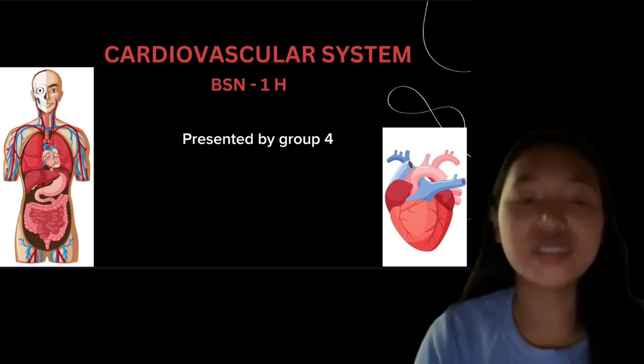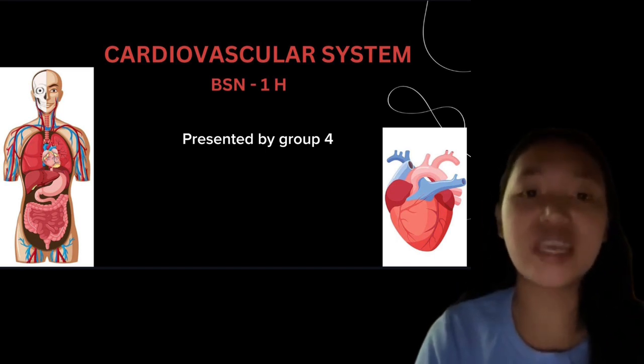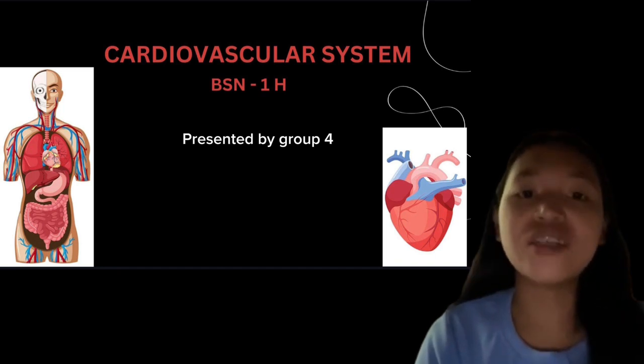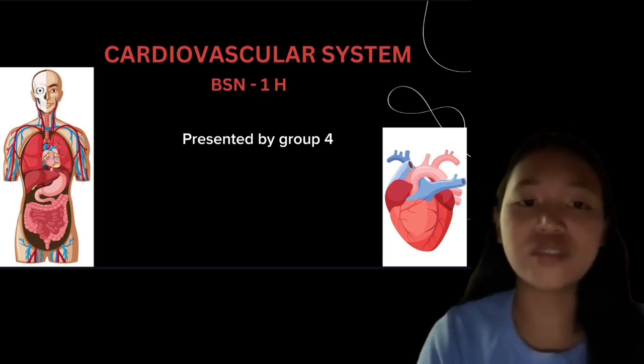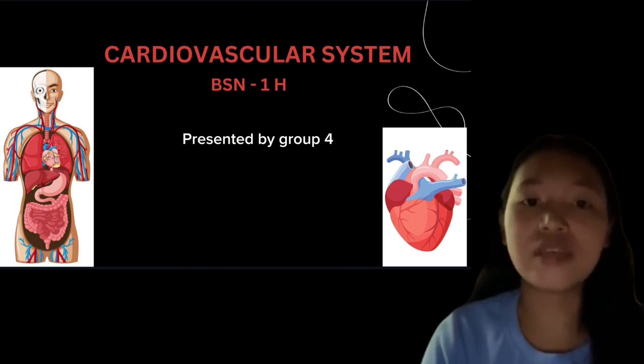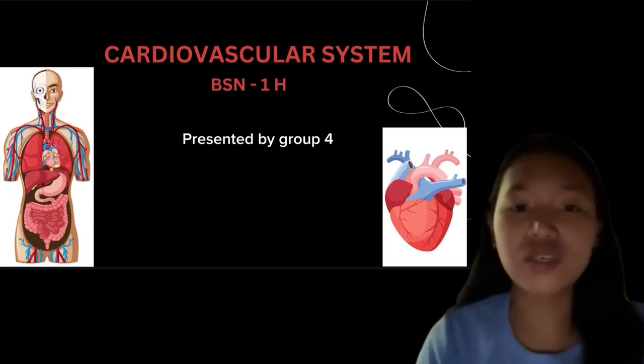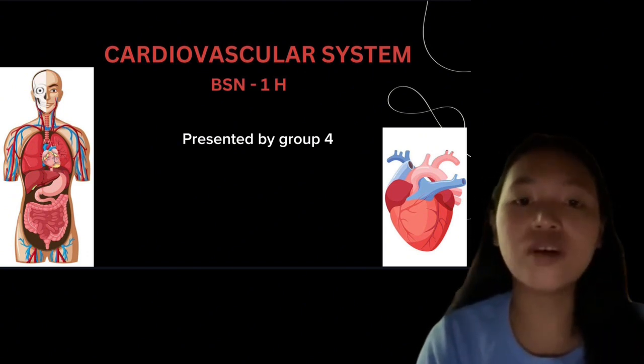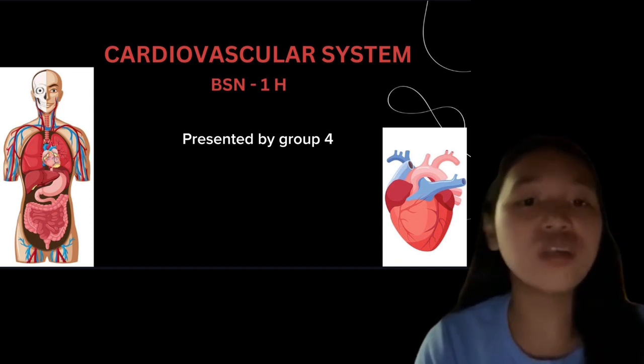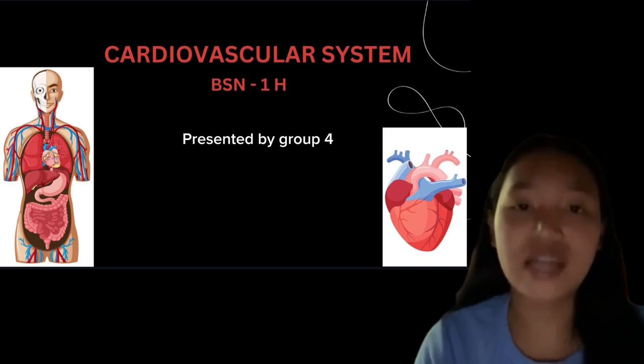I am going to discuss the different cardiovascular disorders and the root words pertaining to the blood vessel. The cardiovascular system consists of the heart, blood vessels, and blood. Its primary function is to transport nutrients and oxygen-rich blood to all parts of the body and to carry the oxygenated blood back to the lungs.